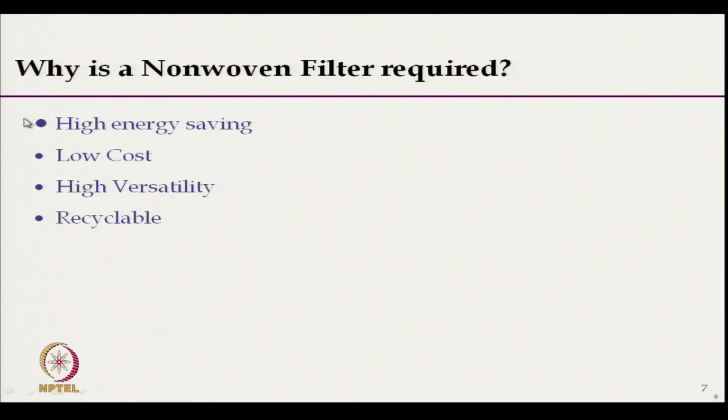So, due to lower pressure drop, energy saving is high, and the required energy will be less. Let us see why, with non-woven, we can save energy.